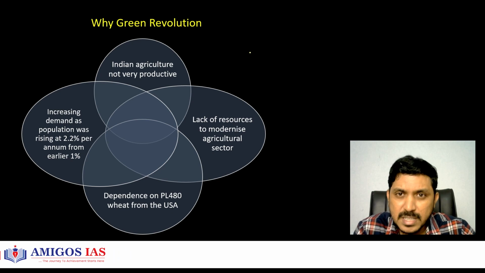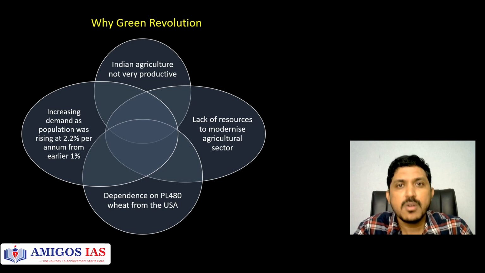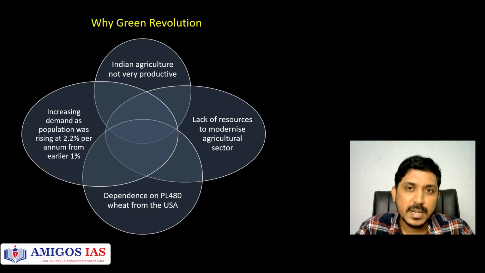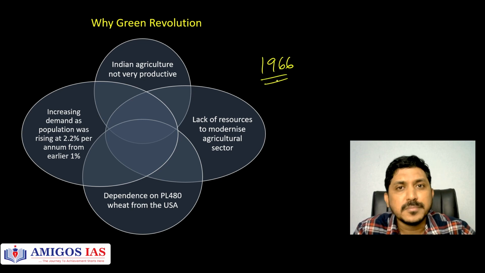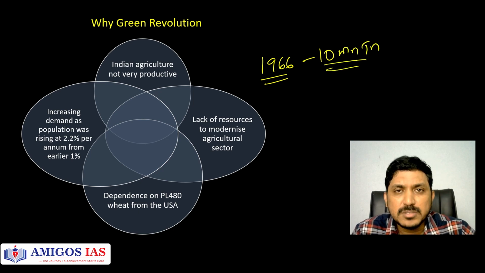And also one of the reasons is that India and USA did not have the kind of strong relationship we have today. At that time, USA used to pressurize India many times for political purposes, and at times it suspended this PL 480 program also. India faced a lot of problems at that time. If USA suspended this program... India was also going through famine in the 1966 period. They were purchasing around 10 million tons of wheat from USA as part of this program.